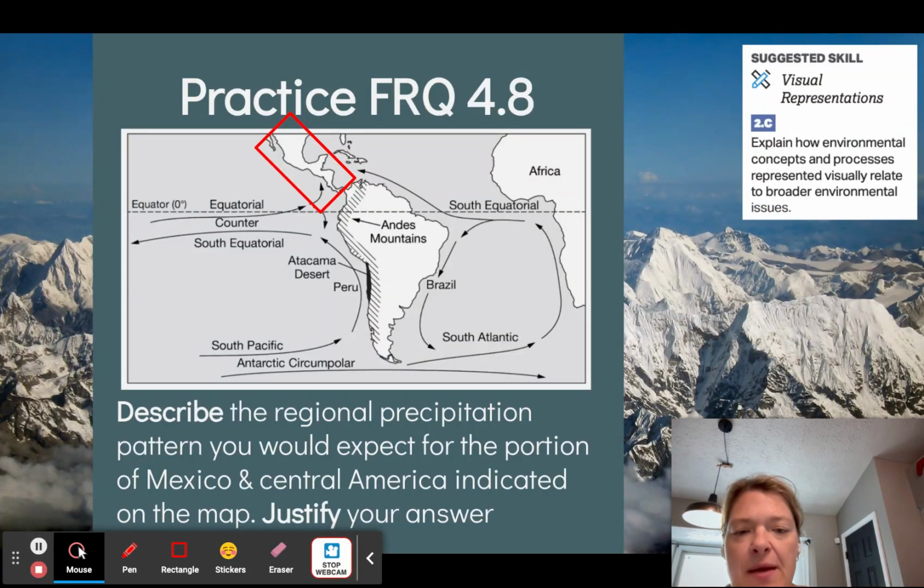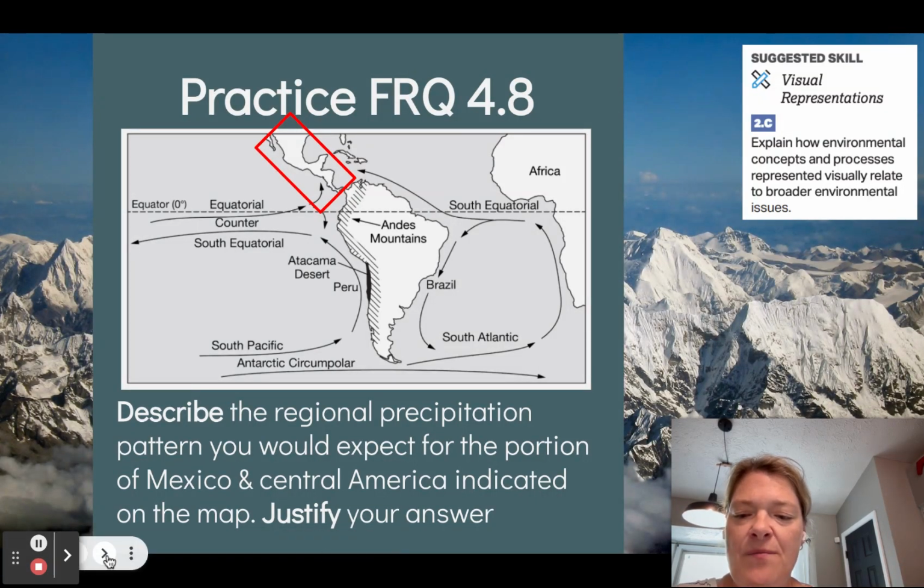Okay, so describe the regional precipitation pattern for practice FRQ 4.8 that you would expect for the portion of Mexico and Central America that's indicated on the map. Make sure you justify your answer using information you've learned from this set of notes and from previous notes that we've done. You can always find the answers to this on OneNote.